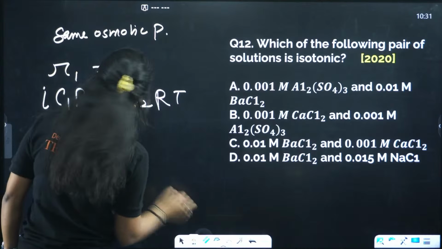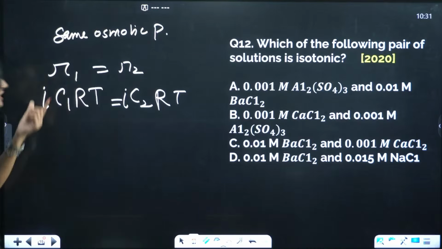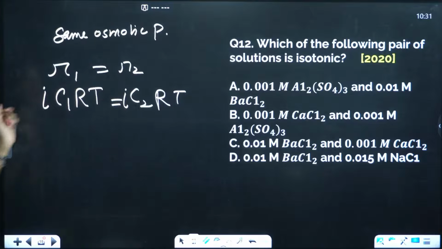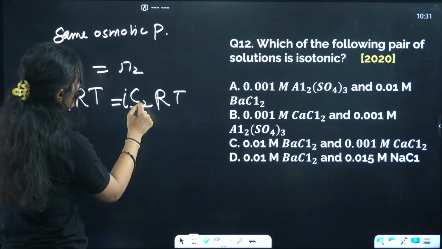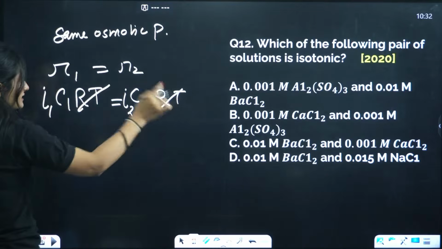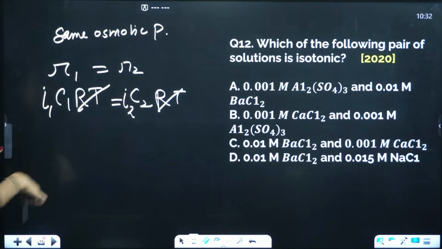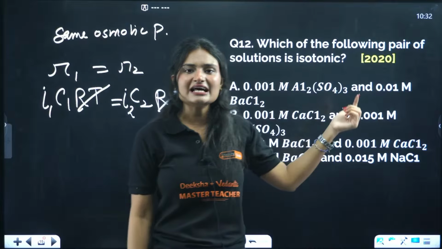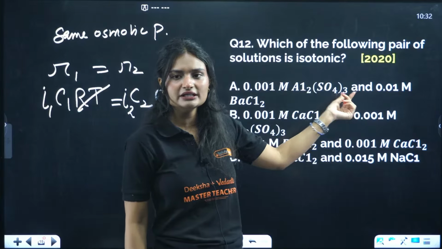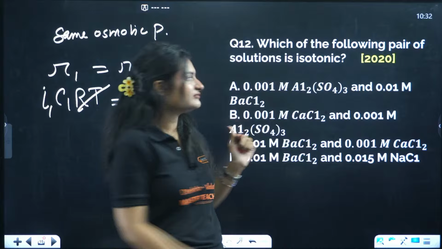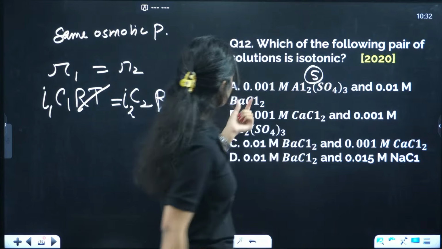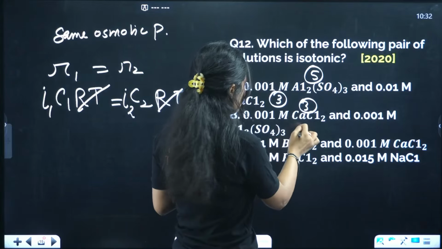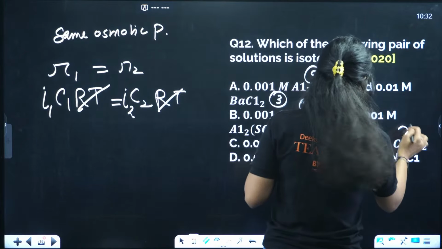Okay, let's see. Isotonic solution means same osmotic pressure. That means pi 1 equals pi 2. i1 C1 RT will be equal to i2 C2 RT. RT gets cancelled. So we just solve for all of these. Let's start from the first one. Al2(SO4)3, we calculated 2 Al3+, 3 SO4 2-, 2 plus 3 means 5. The i is 5. For BaCl2 it's 3. For CaCl2 it's also 3.